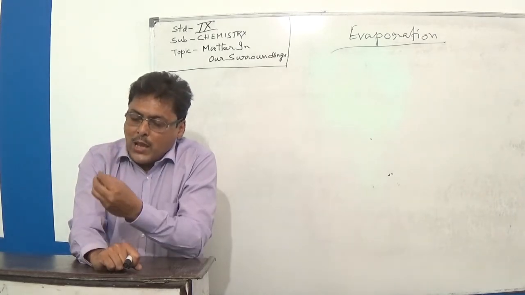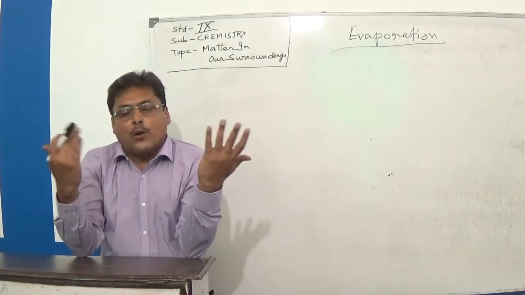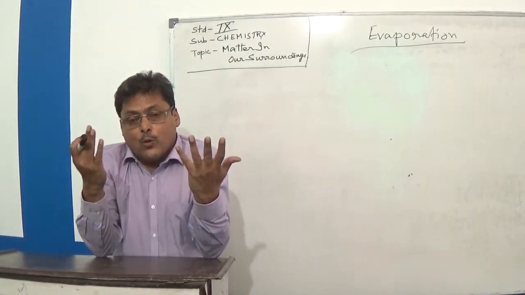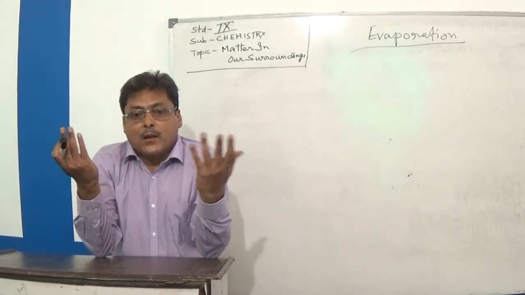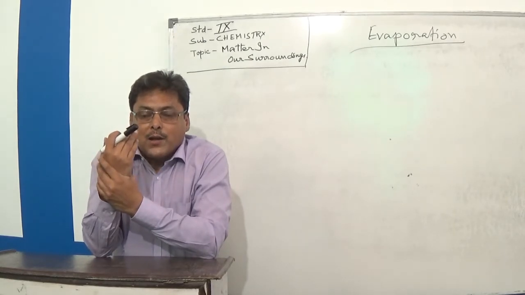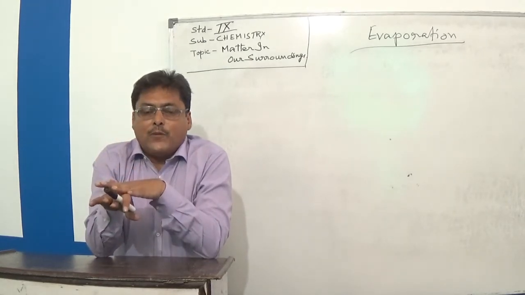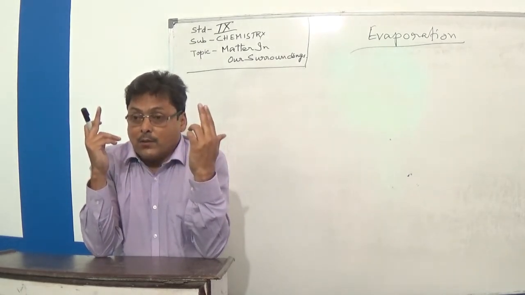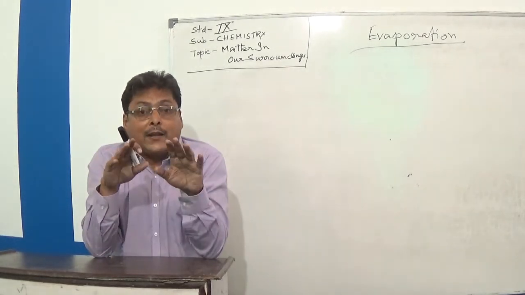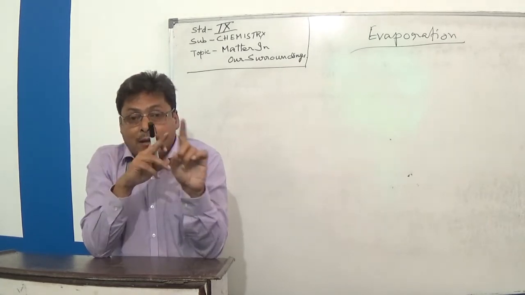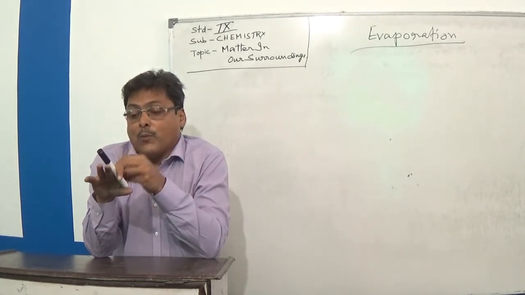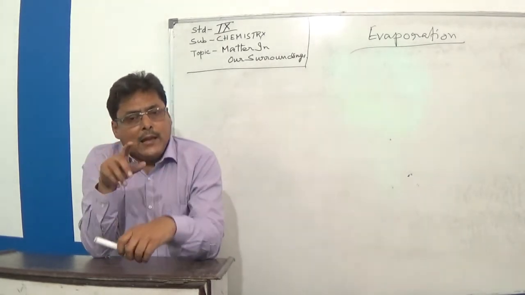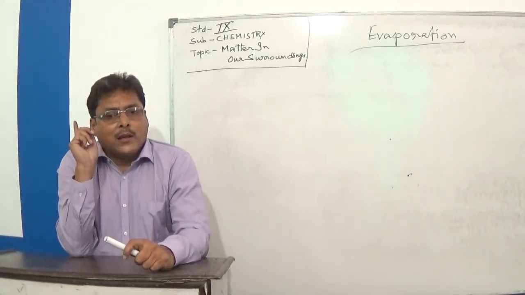So when it goes away vaporized, if we sit in a cool place and that goes away as vapor, we feel cool. When the sweat drops and sweat dries up, we feel cool. Wind speed: if you switch on your fan, air starts circulating, making more space for the water molecules. You will feel cooler. This is a common example of evaporation.